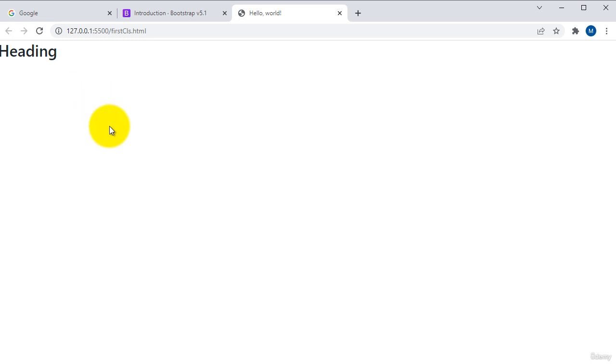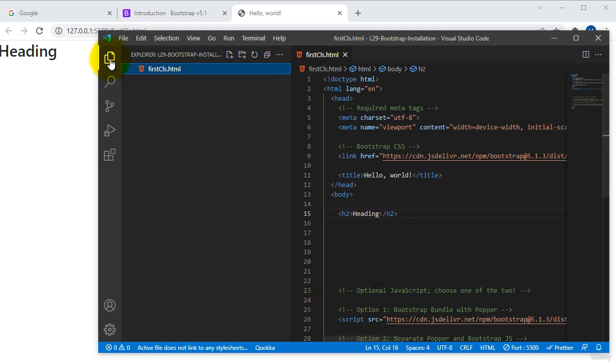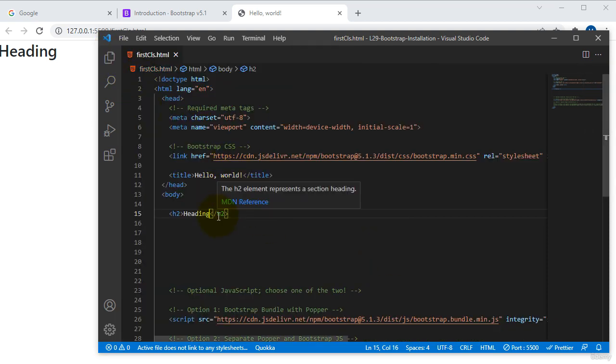I want to add some background color to this heading. So here in this h2 tag, I will assign some class attributes. In the next session, you will learn what class attributes are and how we can use them in this Bootstrap file, and so on. Here I will check whether Bootstrap is installed or not, and if it is installed, whether it is working fine or not.